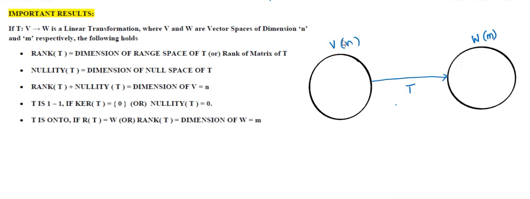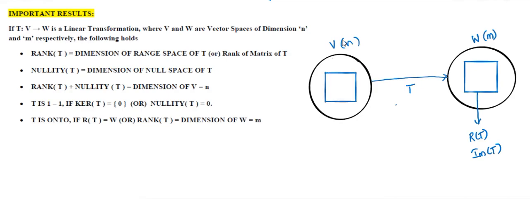One is the range space of T. This is a subspace of W, otherwise named the image space of T. And we have another subspace called the null space of T, denoted by N of T or kernel of T.